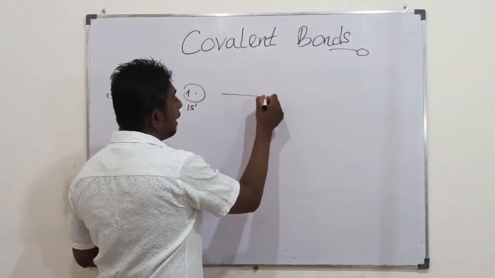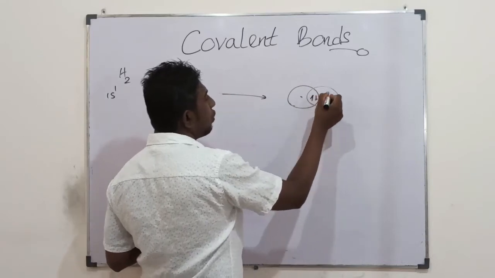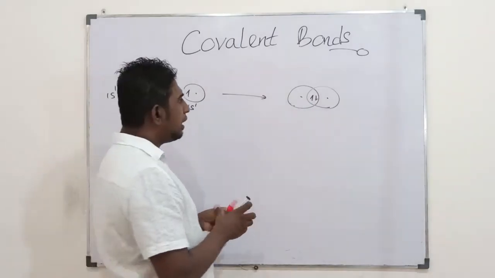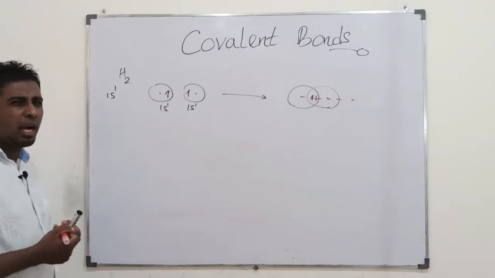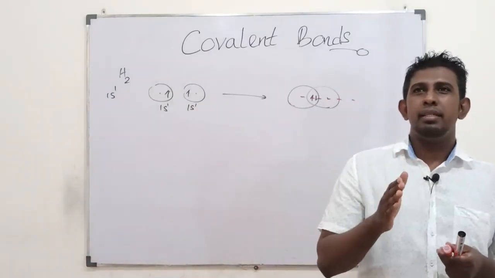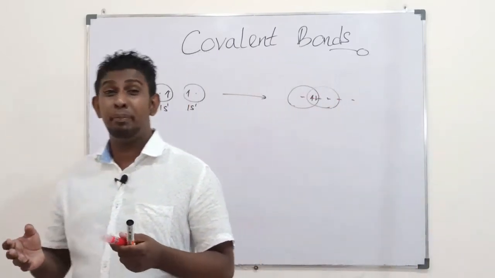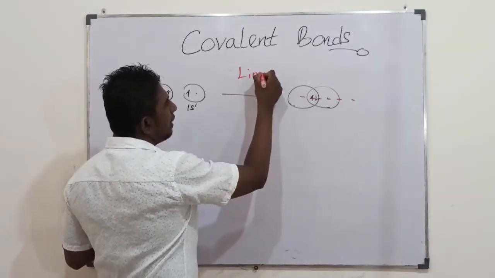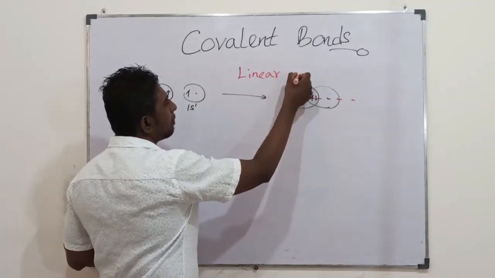If they overlap in this way, these two common electrons are kept there on the line that links two nuclei. If your overlapping is done on the line that links two nuclei, we call such overlapping linear overlapping.